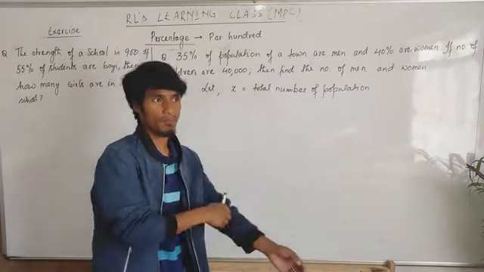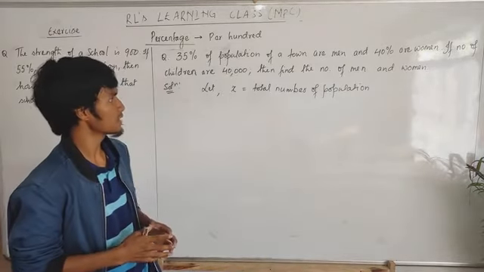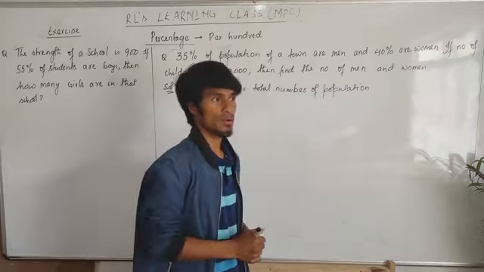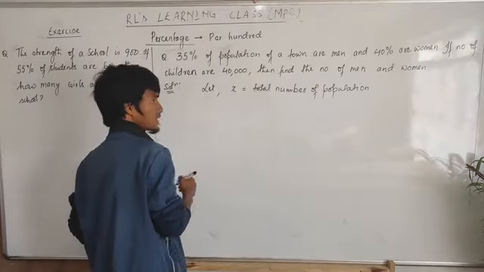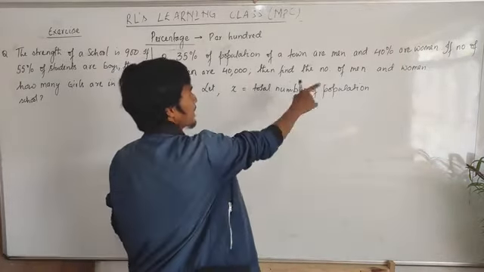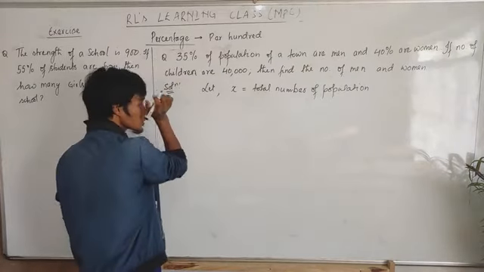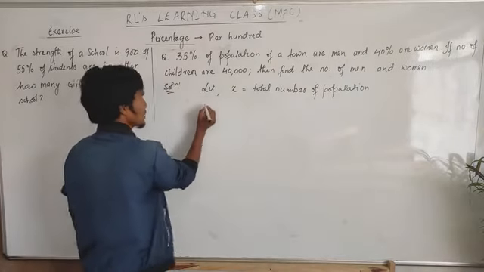Once we get that percentage, then easily you can find the total population, and the number of men and women.